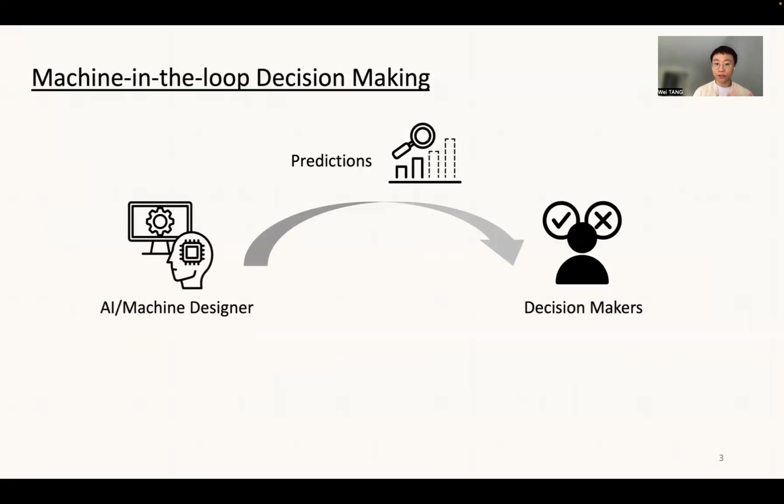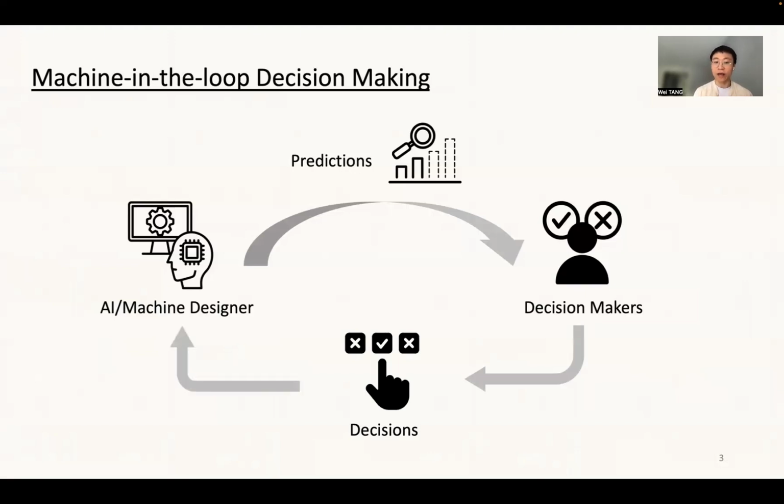The AI designer can provide predictions about the underlying true outcome, for example whether this defendant is guilty or not, and whether this patient has the disease or not, to help the downstream decision makers make their decisions. The decisions made by the decision makers not only affect their own payoff, but could also potentially affect the AI designer's payoff.